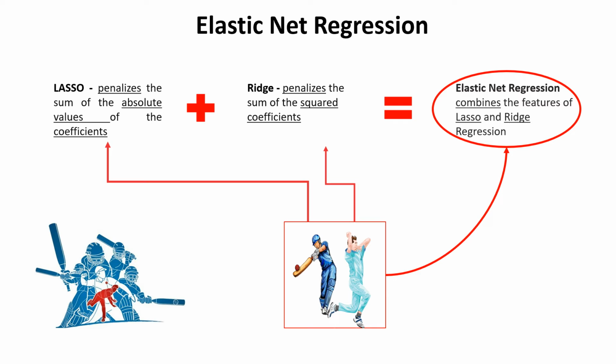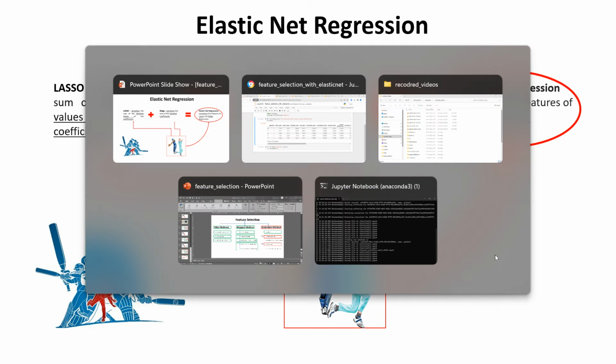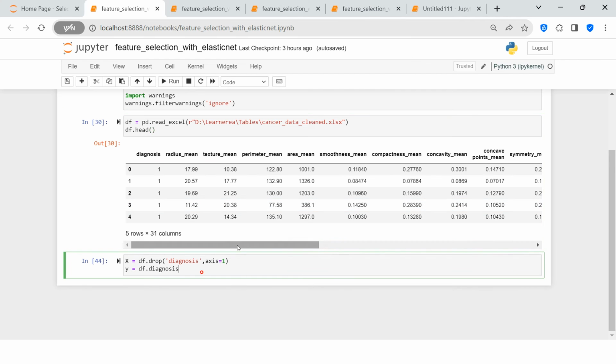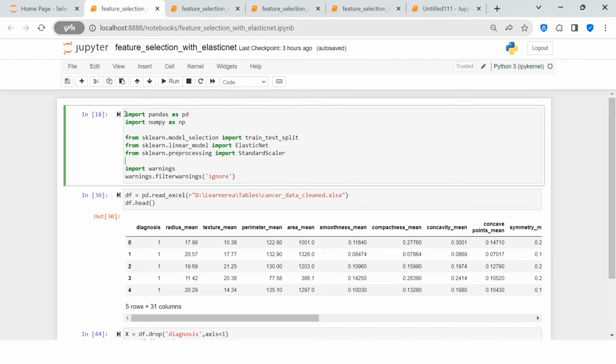Because we are not getting into the model building, I'm not going to get into the mathematics behind all of this, and will directly take you to Python and show how you can implement Elastic Net Regression and do the feature selection. So let's jump to this Jupyter notebook. Here I have already imported all the dependencies. This is what we need to do to utilize the Elastic Net. This is how we import the Elastic Net in a nutshell. Elastic Net comes under the linear model module of sklearn, right? So this is how you can do the import.